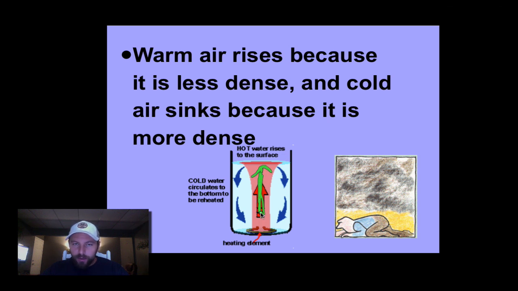Air acts as a liquid, so it doesn't matter if we're talking about air or water. Warm water will also rise to the surface. Warm air rises to the surface. When it hits the surface, it eventually cools down. And when it cools, it becomes more dense. So density increases here, and density decreases right here. So it rises up, comes back around, forming what we have as a convection cell.